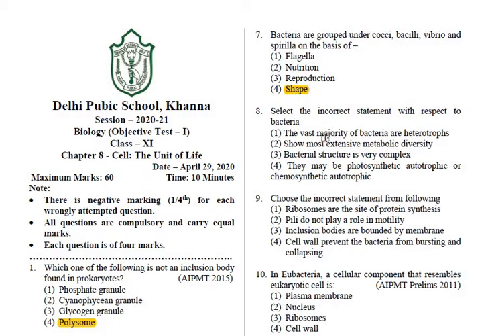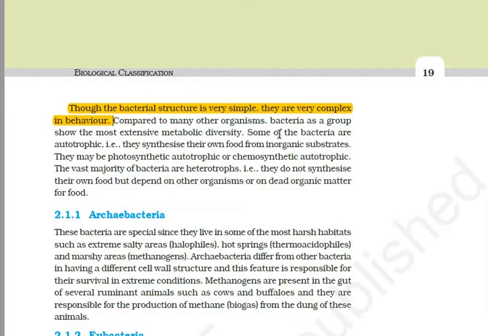In case of the eighth question, the question is: select the incorrect statement with respect to bacteria. If I can show you here, in chapter 2, page number 19, it is written that though the bacterial structure is very simple, they are very complex in behavior, and they show most extensive metabolic diversity. Here it is written that the vast majority of bacteria are heterotrophs; some of them are autotrophs.